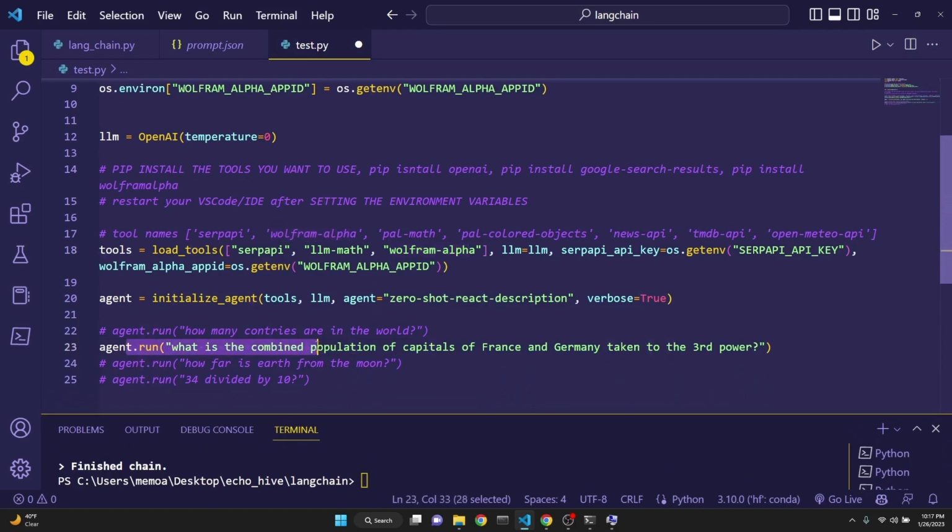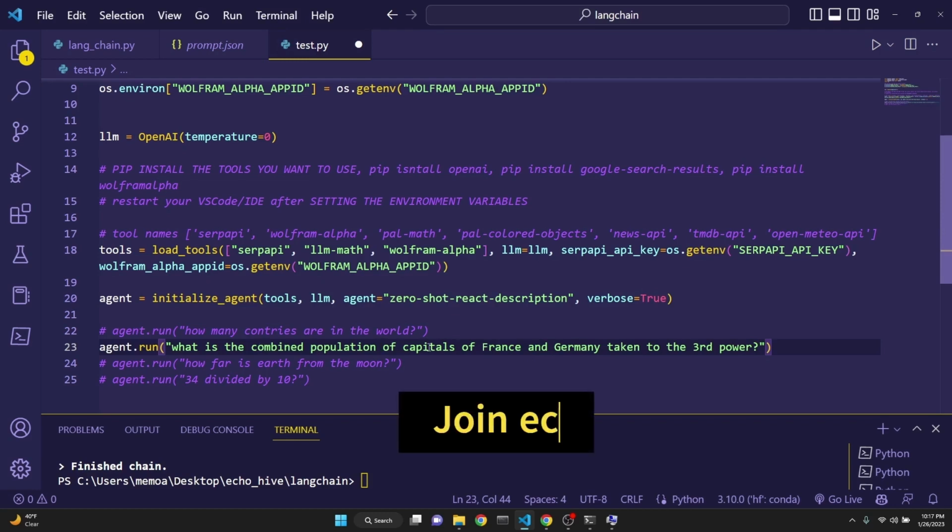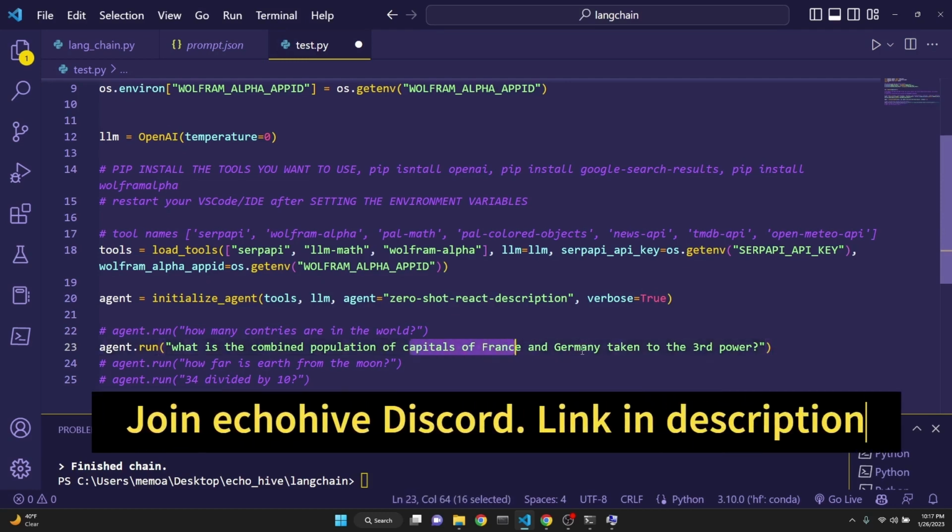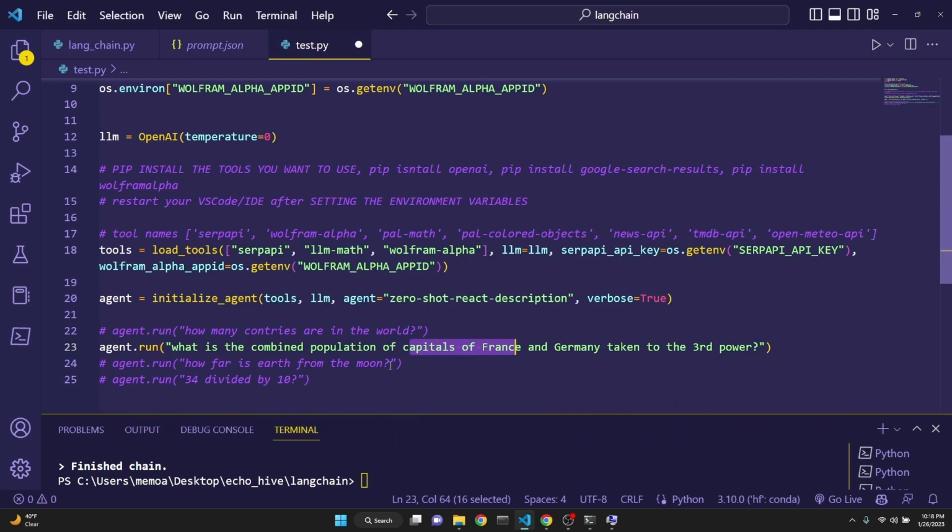Let's ask it another question to see how it works again. What is the combined population of the capitals of France and Germany taken to the third power? So now we're asking about two cities, and we want their population to be combined, and the final number for the population to be taken to the third power mathematically. Let's see what happens.